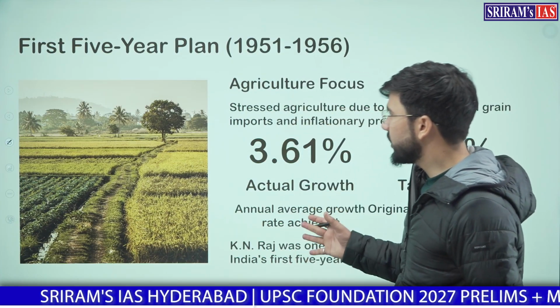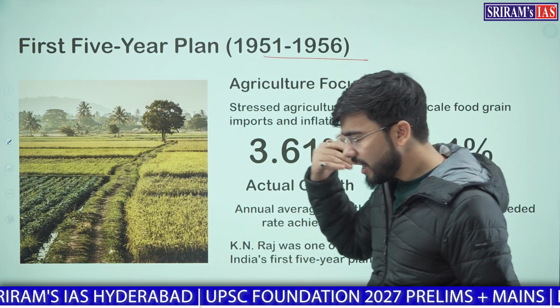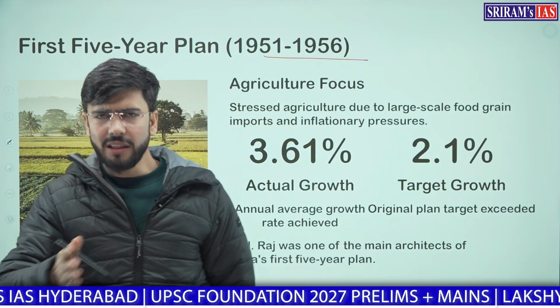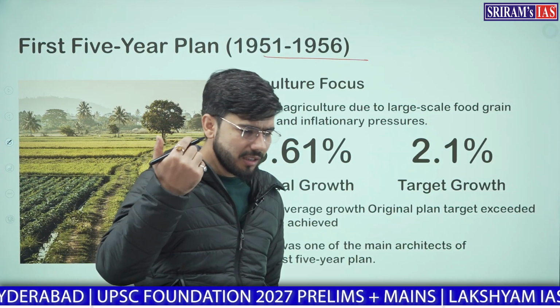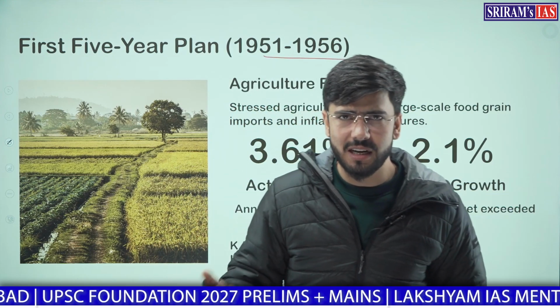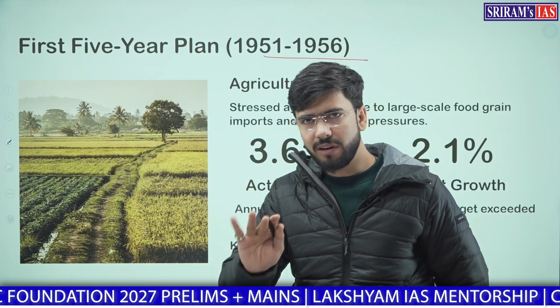The first 5-year plan was from 51 to 56, and after every plan there will be a next plan. But in between, there was a plan holiday and there were rolling plans. There were multiple crises at the national level, whether that was war with China, Pakistan or anything else, which hampered this process of planning. We will be going through all of this one by one.